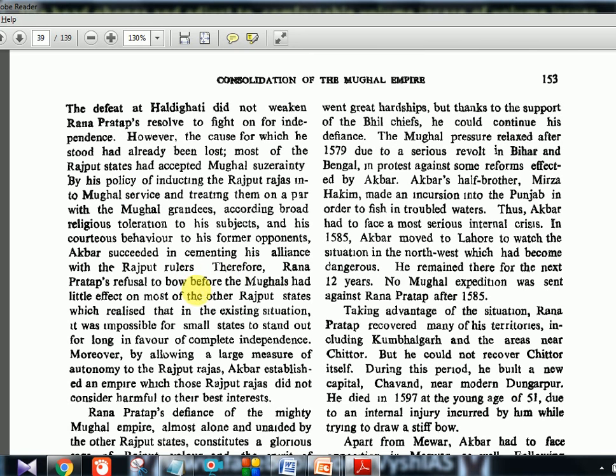Therefore, Rana Pratap's refusal to bow before the Mughals had little effect on most of the other Rajput states, which realized that in the existing situation, it was impossible for small states to stand out for long in favor of complete independence. So the other rulers were not as adamant as Rana Pratap. The others were agreeing, okay, this situation is better. Anyway we cannot fight for complete independence, so let's pay homage to Akbar and then we will continue ruling. That is what they believed.